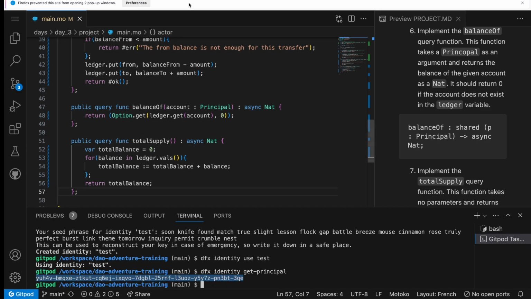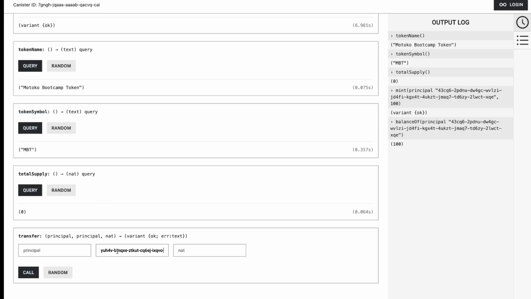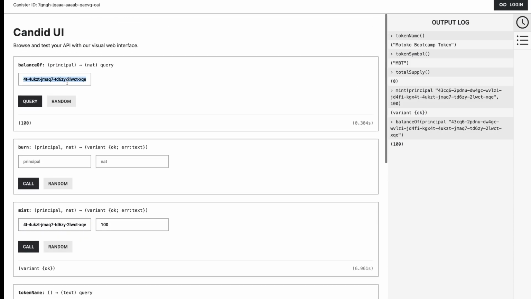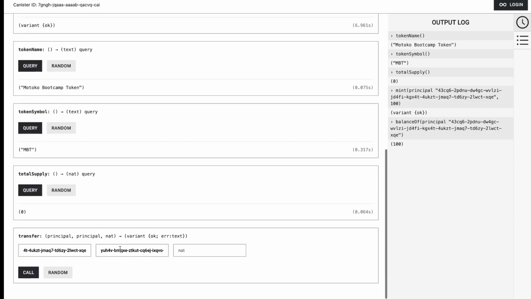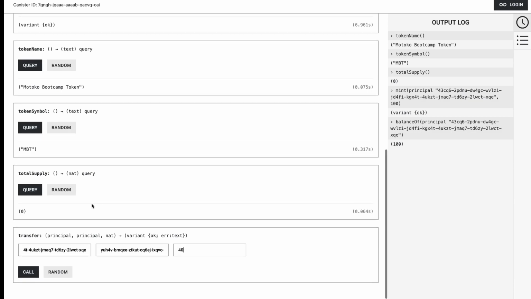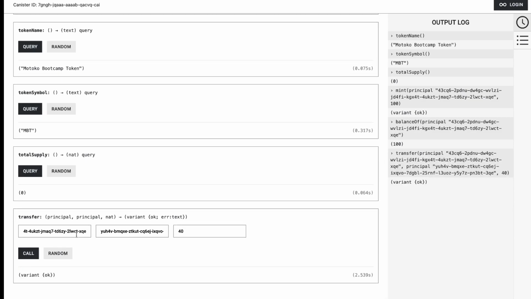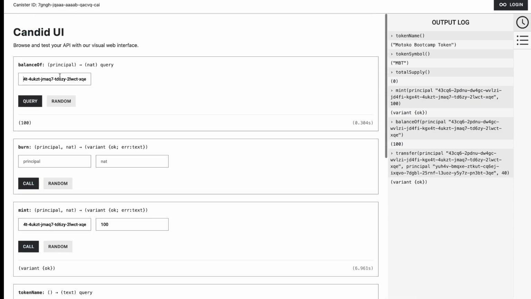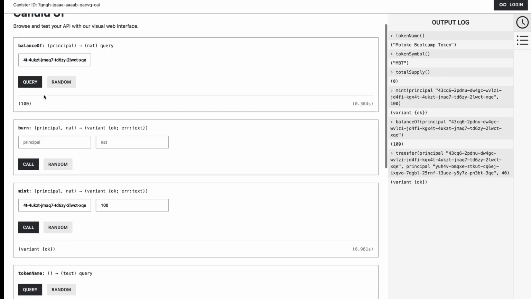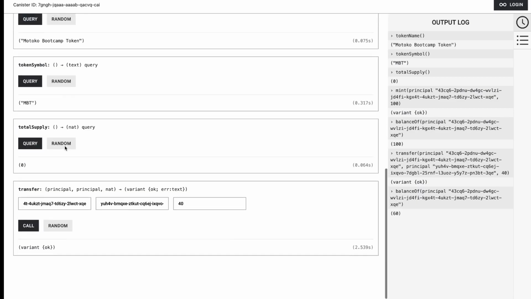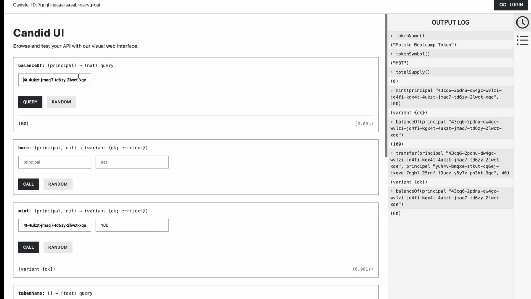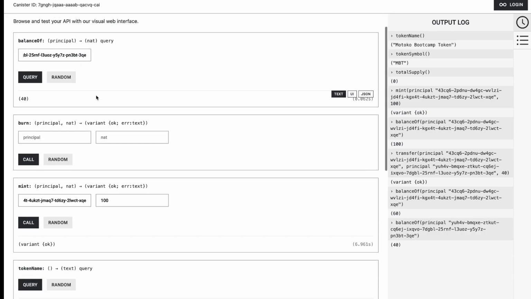I can use this principal for a test. I'll transfer from this principal to this new principal. I'll transfer 40 tokens. And now I should be able to check my balance, which should be 60 for this one and 40 for this one.